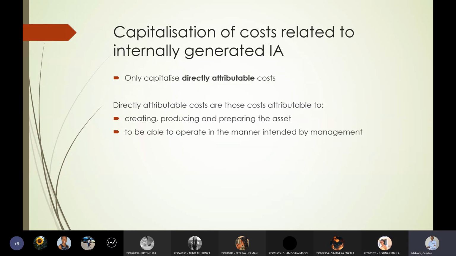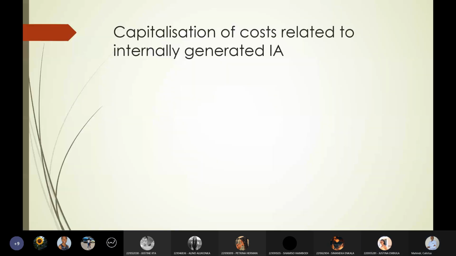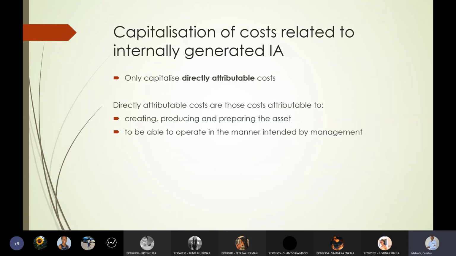Okay. So let us just quickly go through it and look at what costs related to development costs can be capitalized. We can only capitalize directly attributable costs. Those are costs that are attributable to creating, producing, and preparing the asset, and costs that are necessary to be able to operate the asset in the manner intended by management.